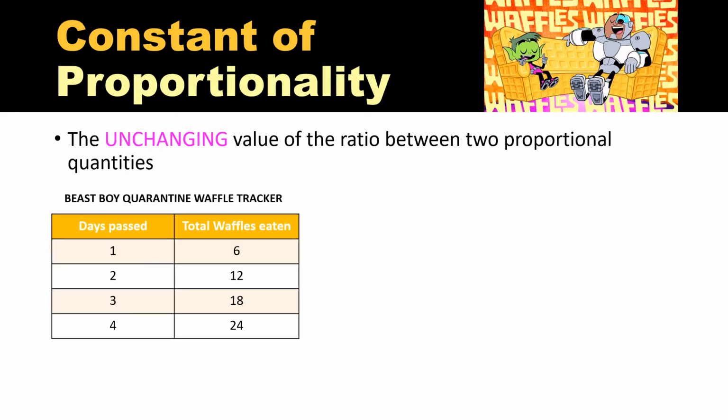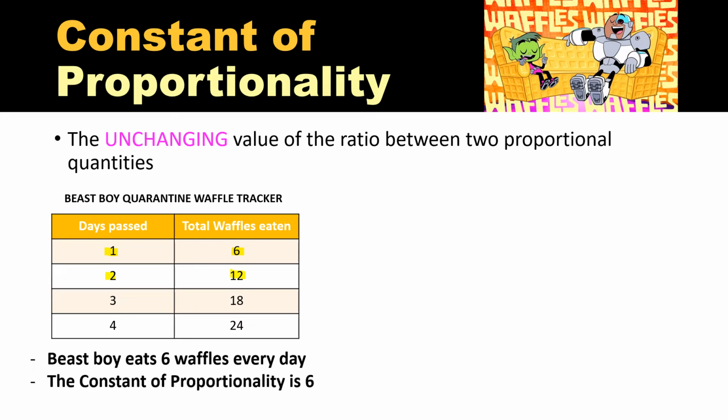This table shows the number of waffles that Beast Boy has eaten during quarantine. The first number is showing you the number of days passed, and then the second column shows you the total waffles he has eaten. So if we break this down, you can see after 1 day, he'd eaten a total of 6 waffles. After 2 days, he's eaten a total of 12 waffles. So we could tell that Beast Boy eats 6 waffles every day. So the constant of proportionality is 6.